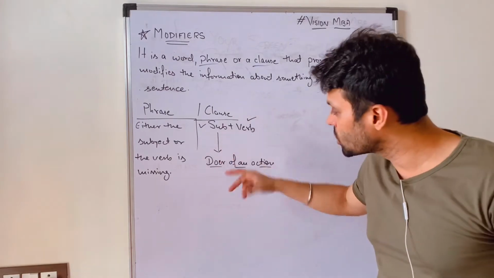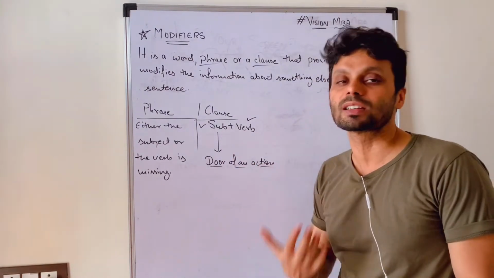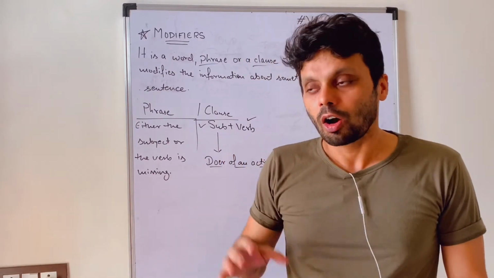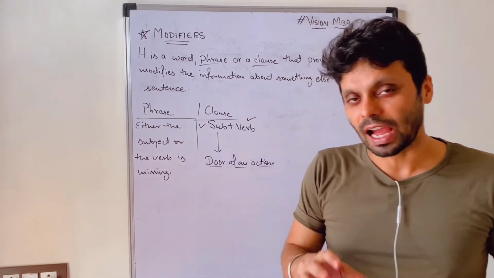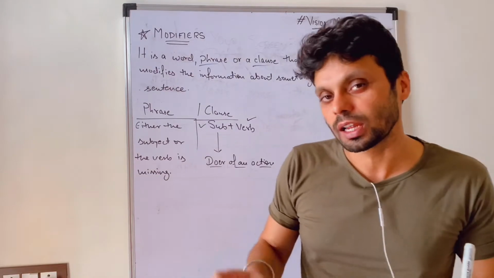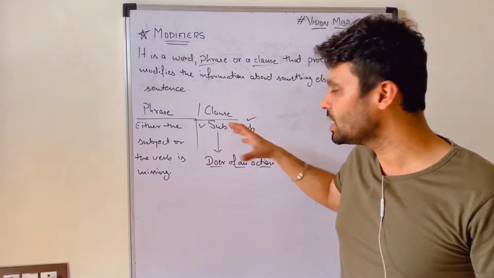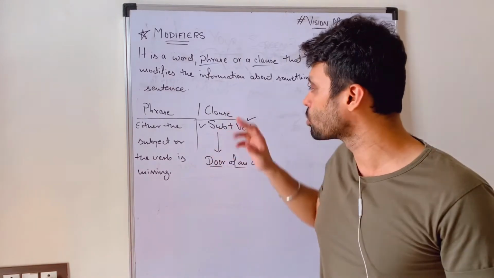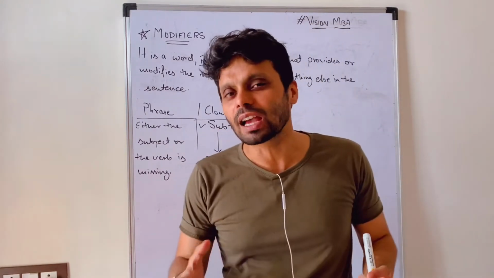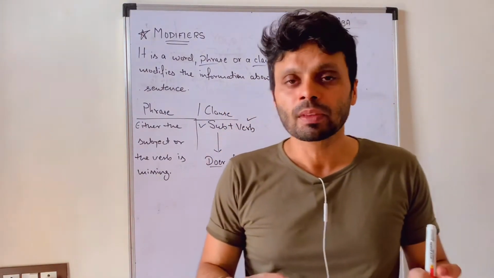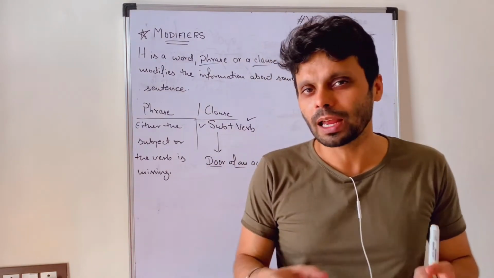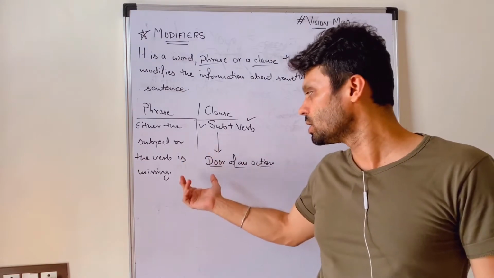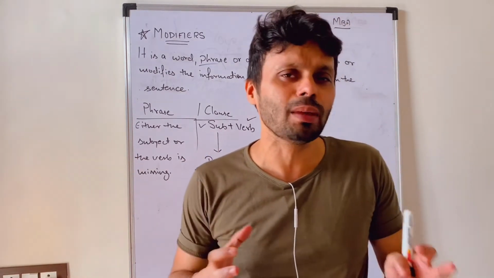Now what is a subject? Subject is someone who does the action. For example, if I say, I write on the board. Now I is the doer of the action, it's a pronoun who's doing the action, and write is a verb. In this sentence, both the subject and the verb are present, so it is going to be a clause. In a phrase guys, one of the things is missing, either the subject or the verb, and because of that missing verb or subject, the sentence doesn't make absolute sense.